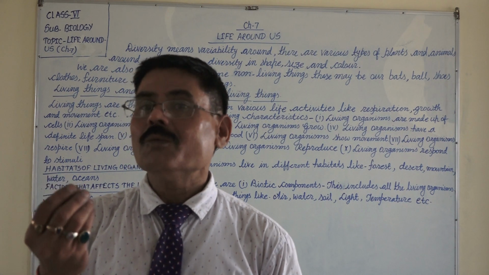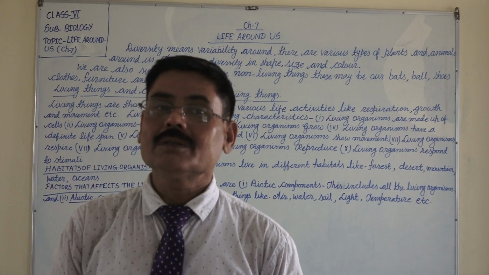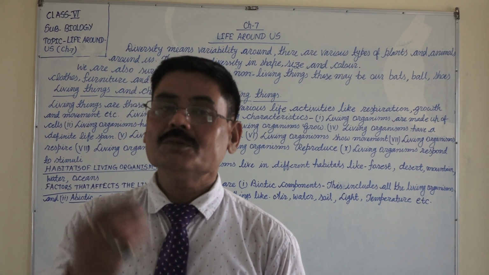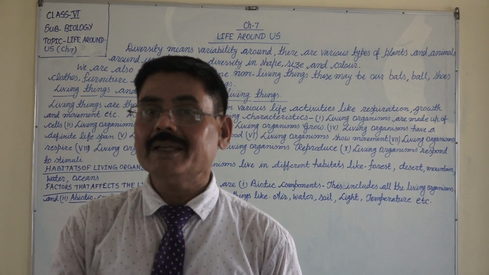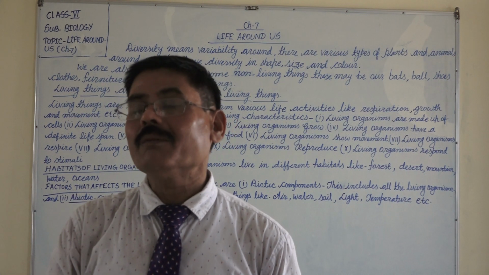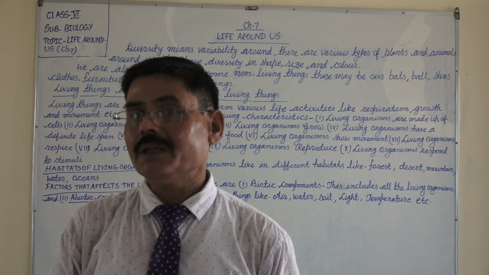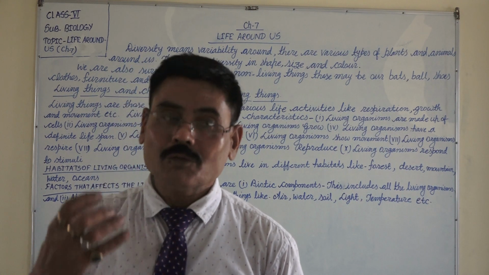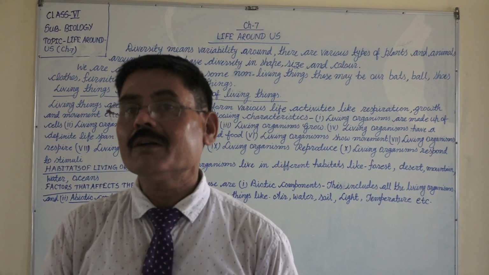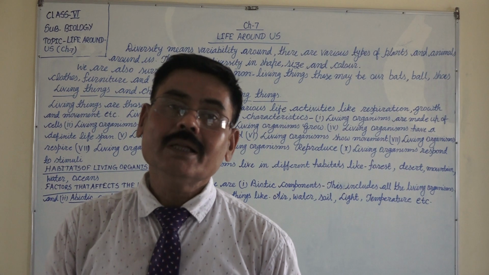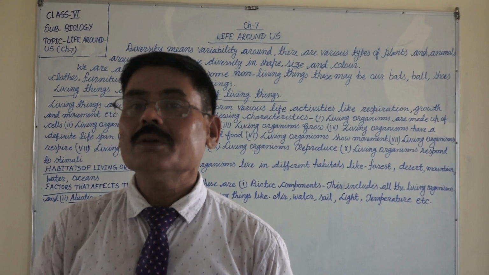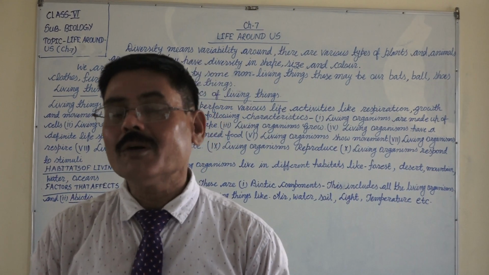So when we eat these grains, like you eat chocolate, biscuits, bread, chapatis, all these things are made up of wheat flour. From wheat we get wheat flour, then that flour is used to make bread and chapatis in our homes, that we eat. We eat vegetables, we eat pulses. So this food we obtain from plants.